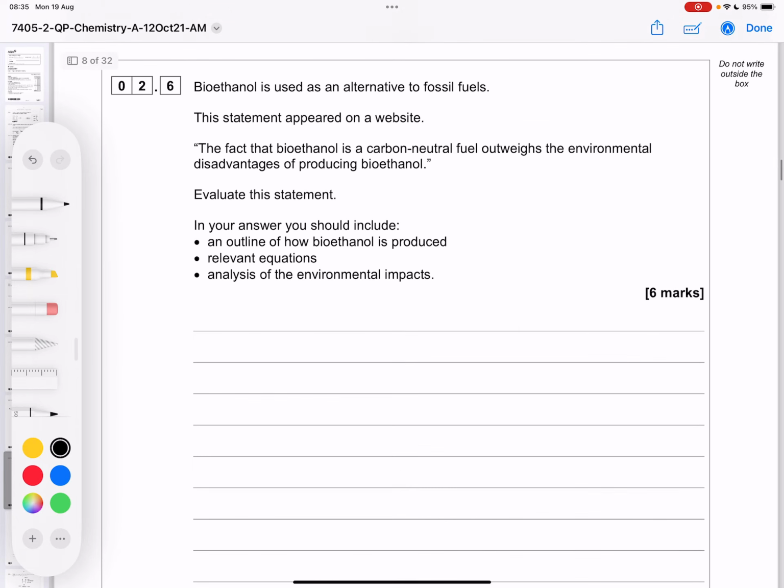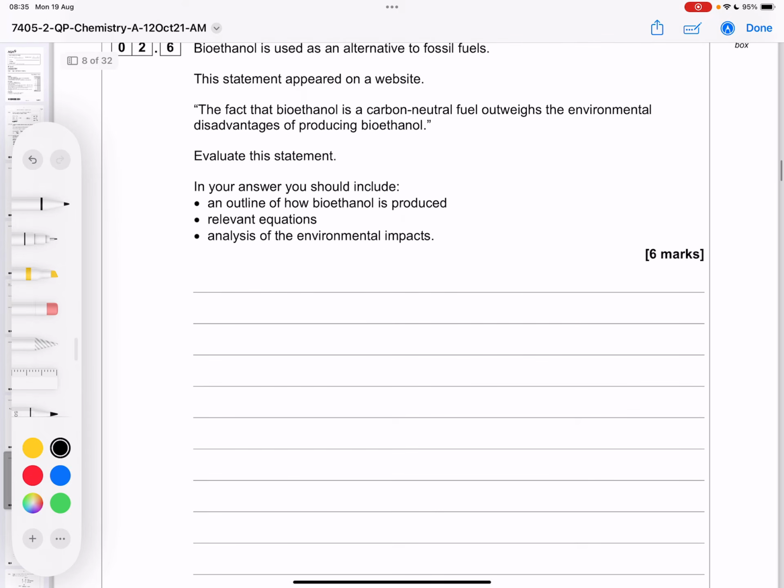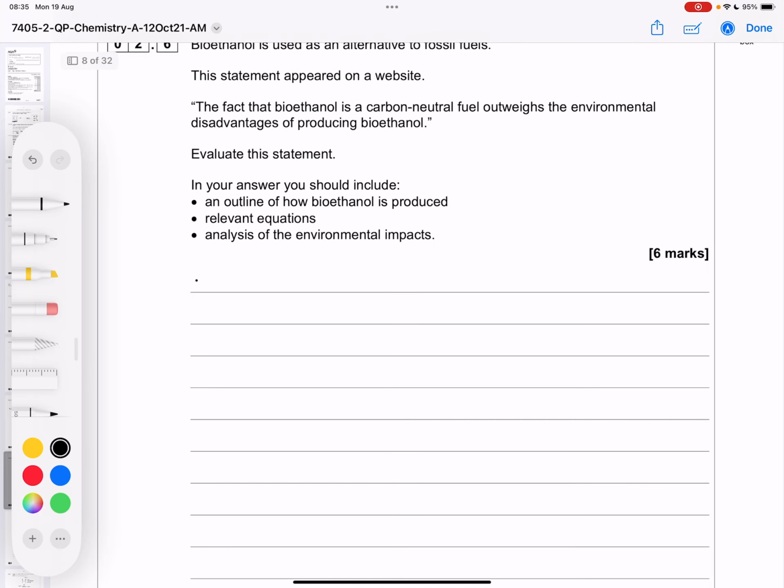And then our question continues with what looks like a level of response question. Bioethanol is used as an alternative to fossil fuels. This statement appears on a website. The fact that bioethanol is a carbon neutral fuel outweighs the environmental disadvantage of producing bioethanol. Evaluate this statement. In your answer, you should include an outline of how bioethanol is produced, relevant equations, and analysis of the environmental impact. So let's start with bioethanol.